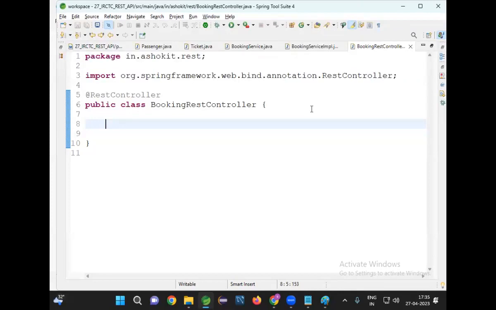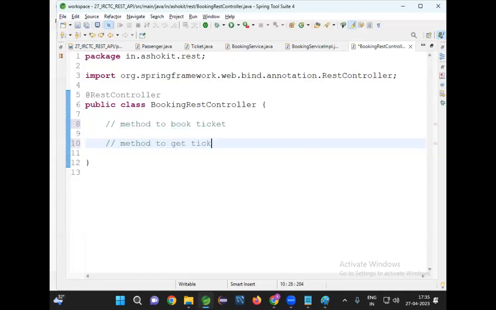Okay. Should I go for a get method or a post method? We have a method to book a ticket and a method to get a ticket. The booking method should be a POST request method and the other should be a GET method. Okay, fine. Let me go for this.